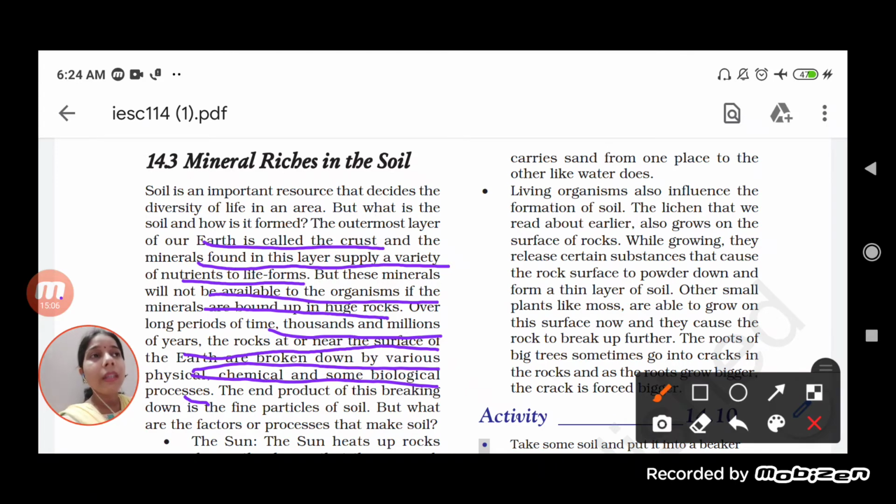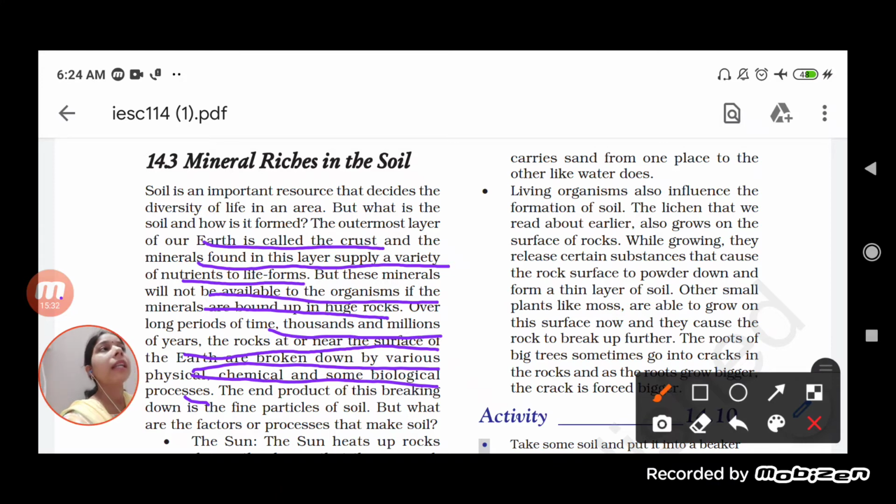So basically we can say that the outermost layer of the earth is the crust, and this crust is important since it helps in providing a lot of minerals. You know that when we extract any pure element from the ore, what does that mean? It means that we obtain all the minerals in the combined form only.